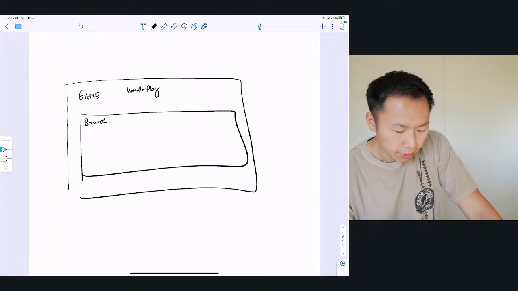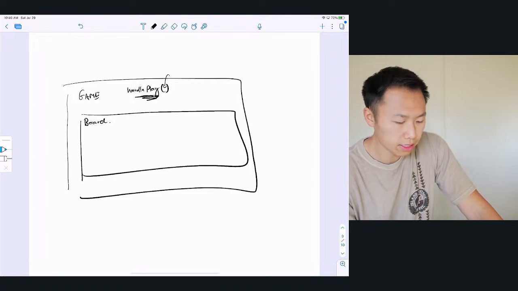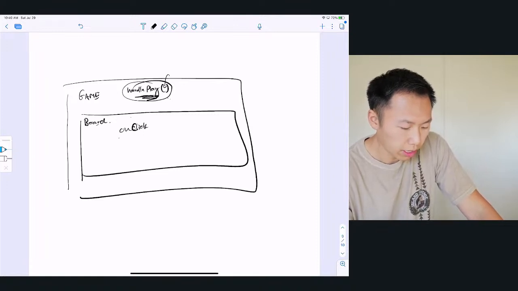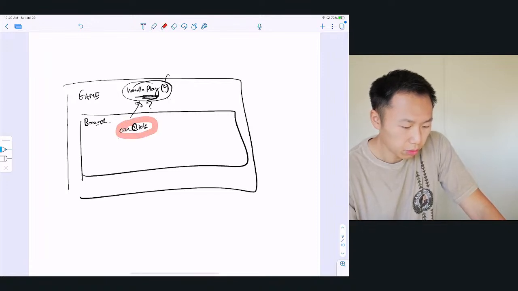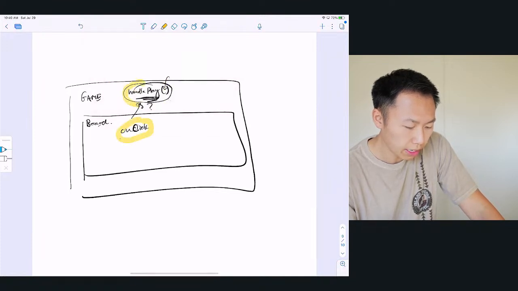So we have a function called handle play. This handle play will do whatever you give it, right? Like whatever this thing is, it'll function. But board is the one that handles the click, right? Like the on click is in here, right? So how do we get this board to call handle play, right? That's the question. Like when we do on click, the board needs to call this handle play function.